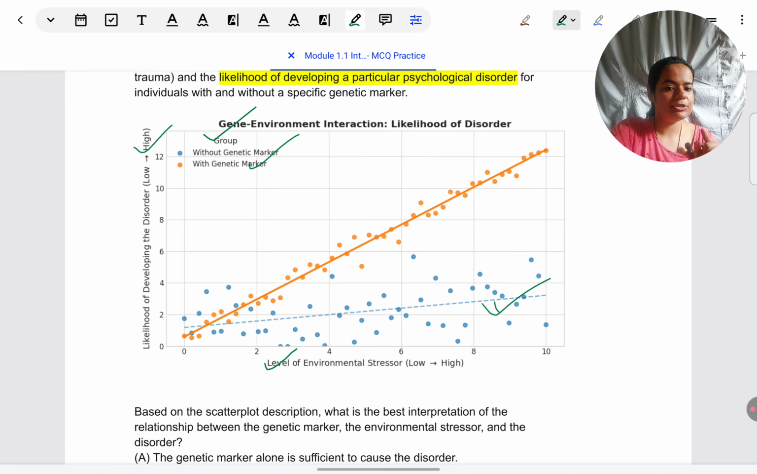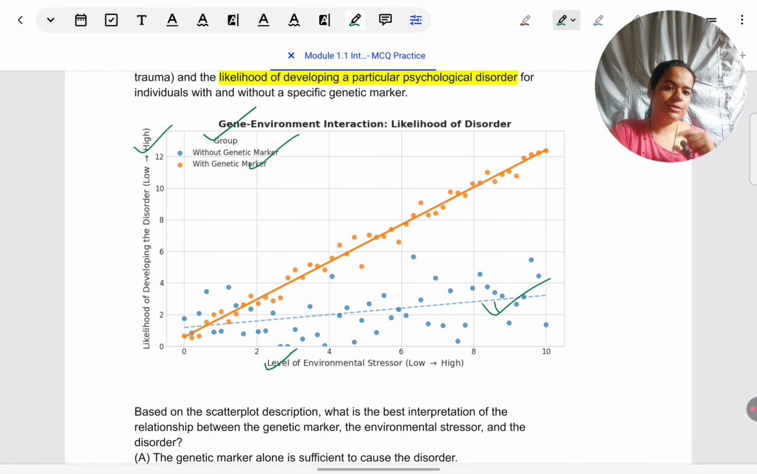I see that the correlation is not very strong for those without the genetic marker. In their case, the correlation coefficient is lesser than what the correlation coefficient would be for the orange one with the genetic marker. There's a weaker correlation in the people without a genetic marker between environmental stresses and their likelihood of developing the disorder. Then in the case of those who have a genetic marker, the correlation is very strong.